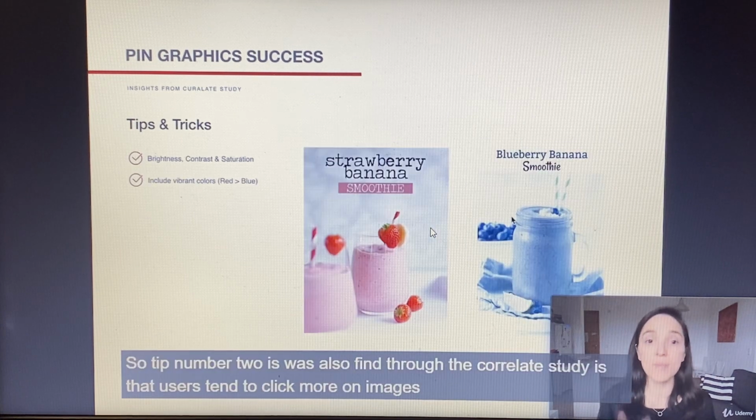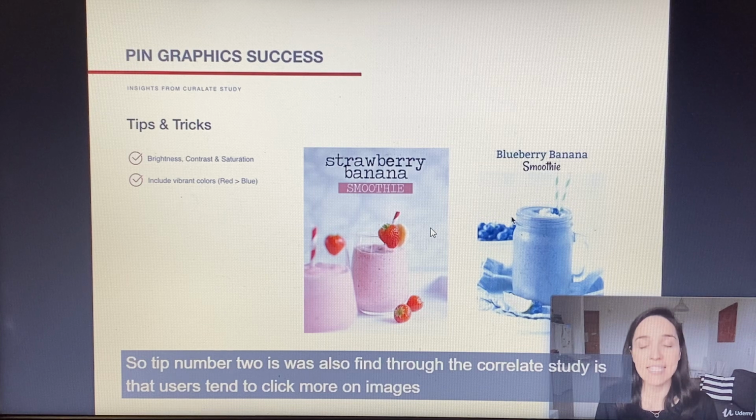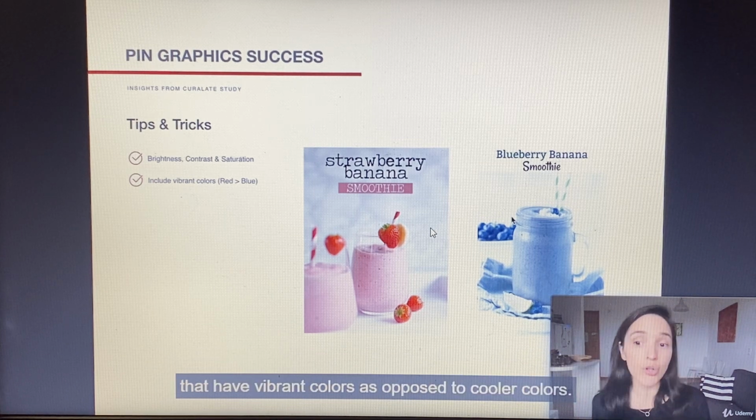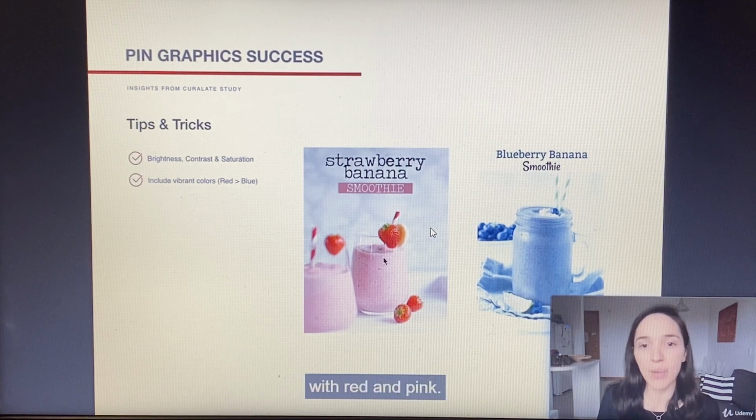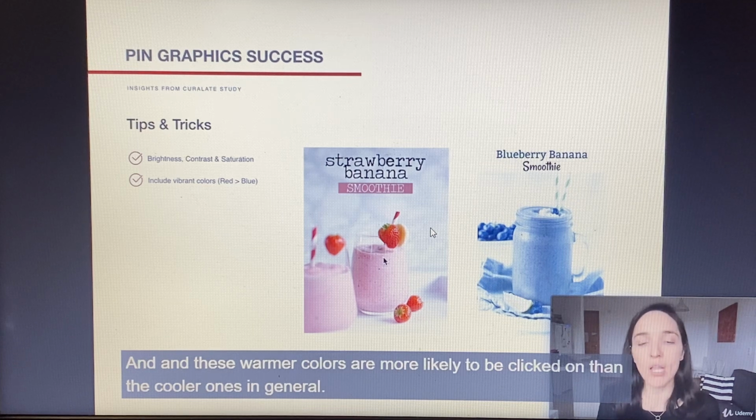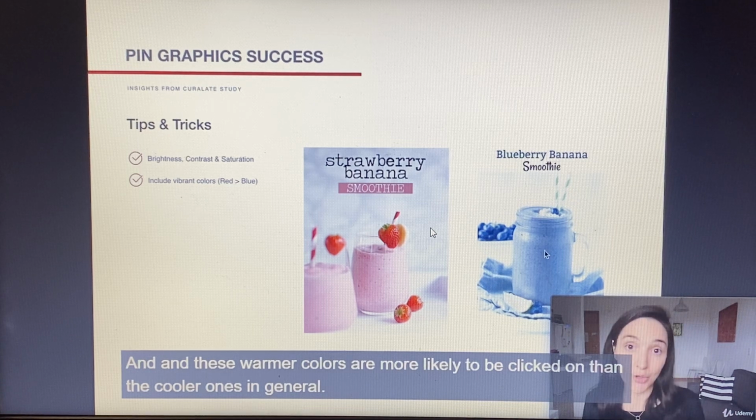So tip number 2, also found through the correlate study, is that users tend to click more on images that have vibrant colors as opposed to cooler colors. So this image, for example, showing 2 different smoothies, this one with the vibrant colors with red and pink and these warmer colors are more likely to be clicked on than the cooler ones in general.